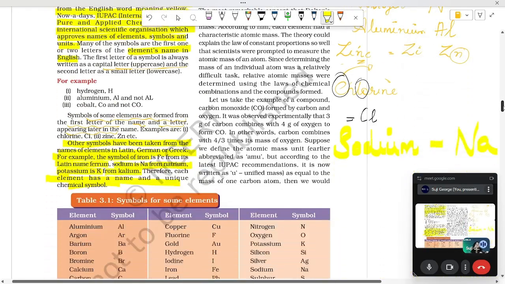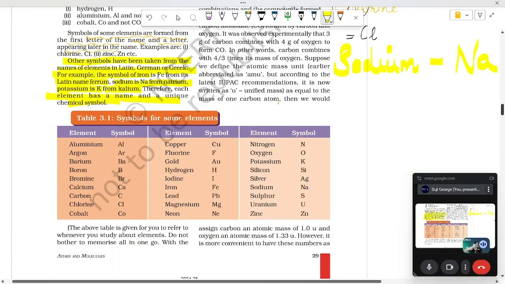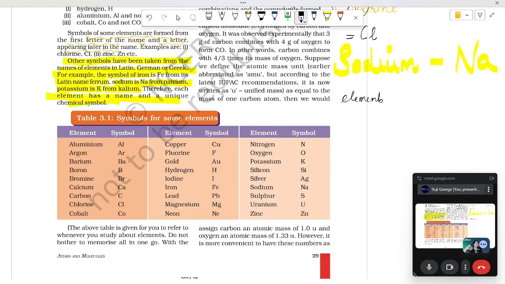Here I want you to learn the names and symbols of elements from 1 to 20. So in the next class when you come, I want you to write down the names of elements 1 to 20. 20 is the atomic number. If you Google, you will get the periodic table, and it has been written as 1, 2, 3, 4, 5, 6 and so on.